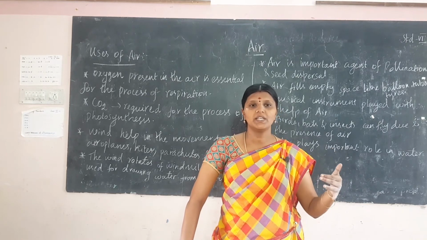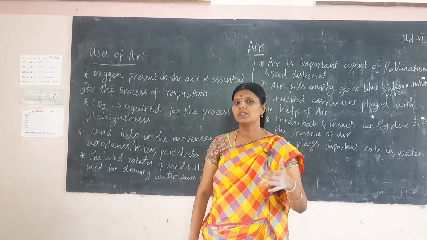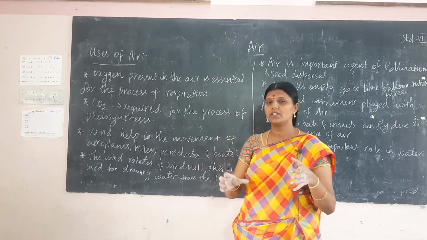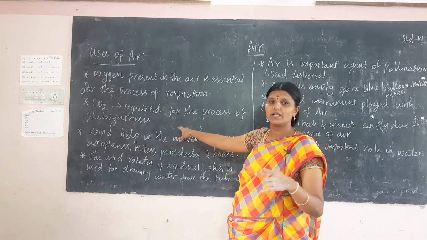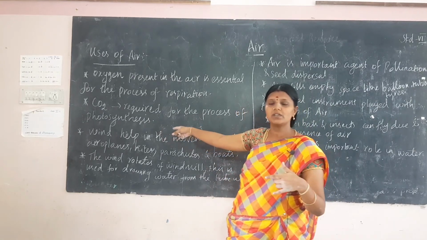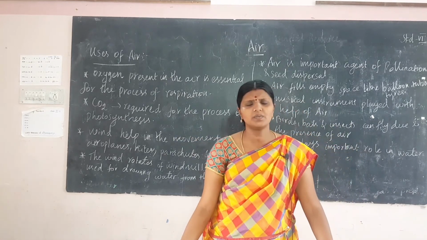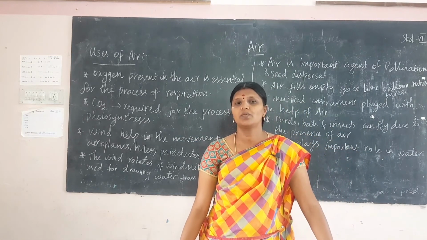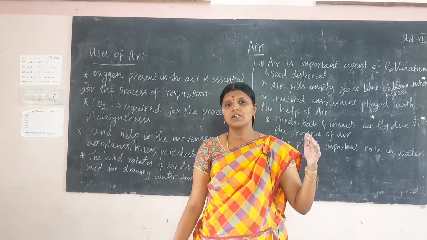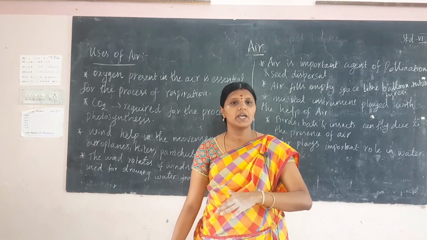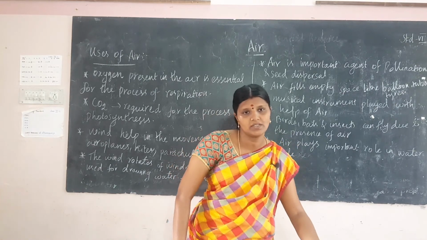The burning of material produces carbon dioxide, and the most important advantage of carbon dioxide is that it is required by plants for the process of photosynthesis. For that purpose it is very useful. Next, dust particles, smoke and water vapor. Water vapor is very important for the water cycle. Water vapor is also present in the air. It is called humidity.